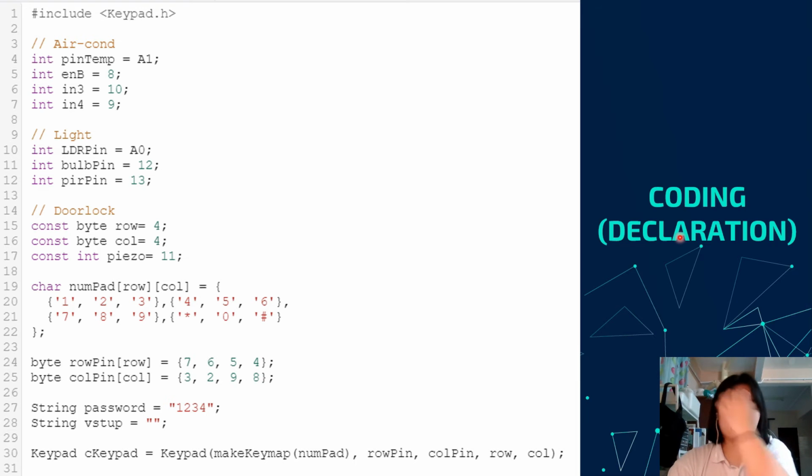So this is the coding for the declaration of the aircon variable, light variable, and door lock variable, and this part of the code is for the door lock, and the same for this, and this is for the buzzer. This string password is the right password. We declare a right password in this coding, and this string is to receive the input from the user.